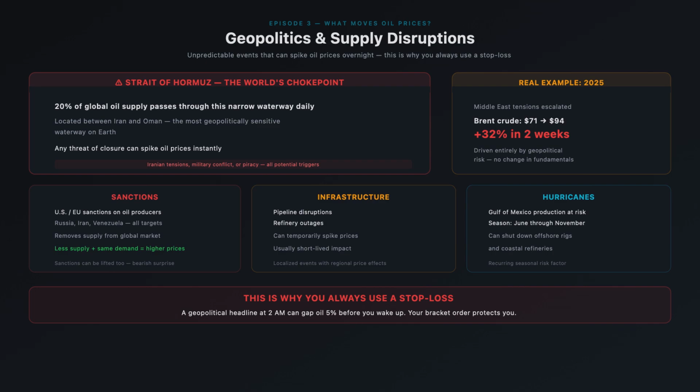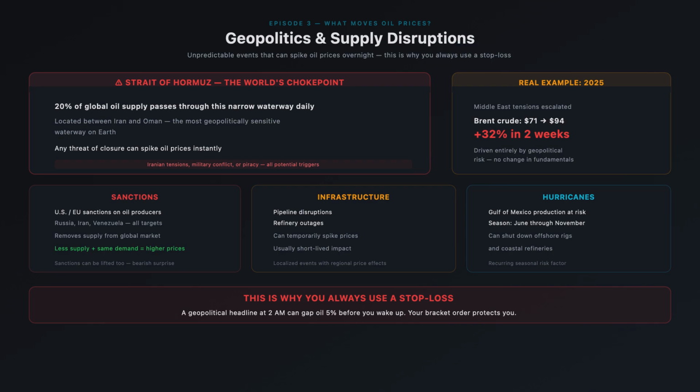Sanctions are another major factor. When the US or Europe imposes sanctions on oil-producing countries like Russia, Iran, or Venezuela, it removes supply from the global market. Less supply at the same demand means higher prices. Pipeline disruptions, refinery outages, and hurricanes in the Gulf of Mexico can also temporarily spike prices. Hurricane season, June through November, is a recurring risk factor for US Gulf Coast production.